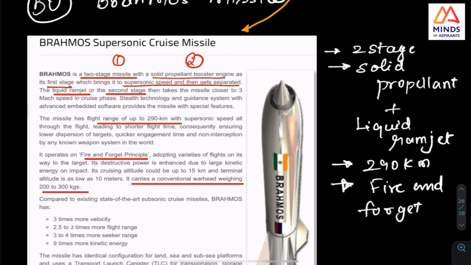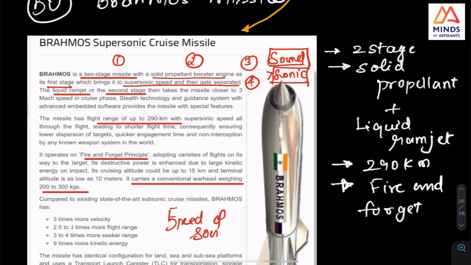One is solid, another, I think it's liquid, the ramjet engine, and it can go supersonic. So what is supersonic? It is going above the sonic, that is sound. So what is the speed of sound?